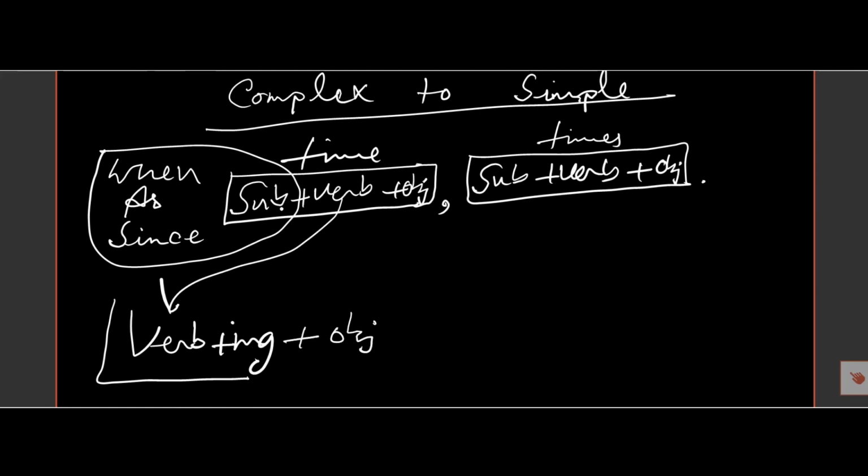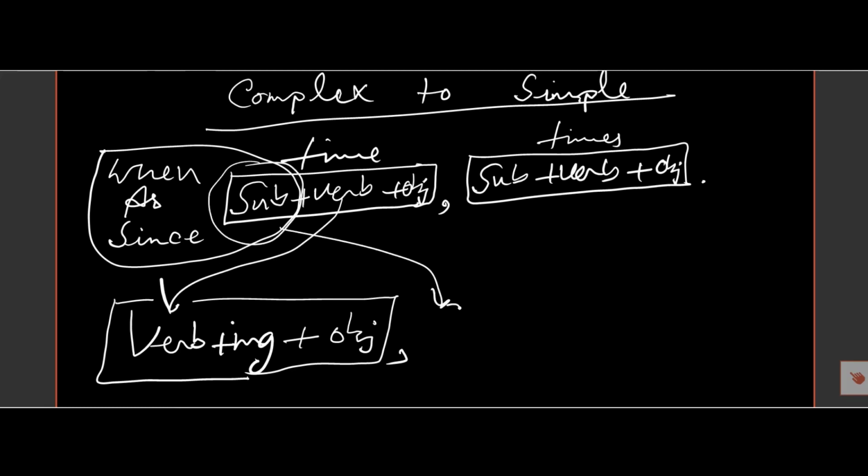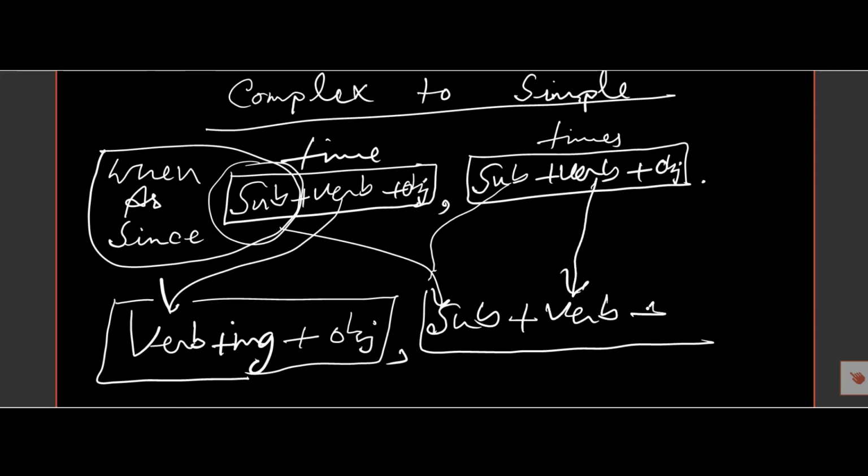In the part after when, as, since there is a verb and we must begin from this verb, and then this is a part and a comma will be here, and the subject after the comma will be here. This subject and this subject will be the same. So, and then the verb, then the object. This is the structure of complex to simple.